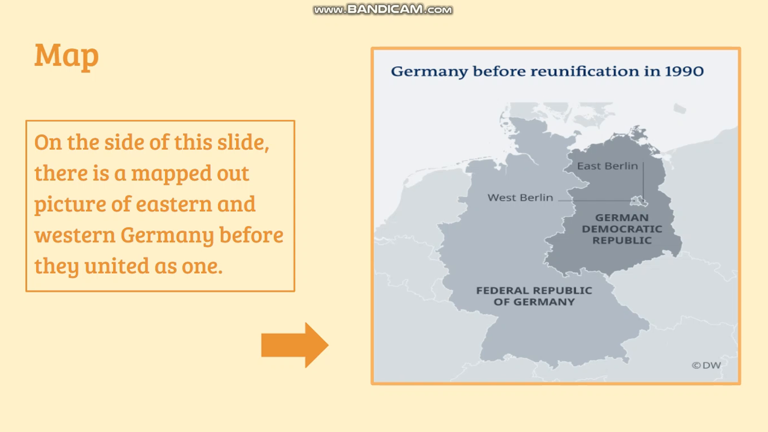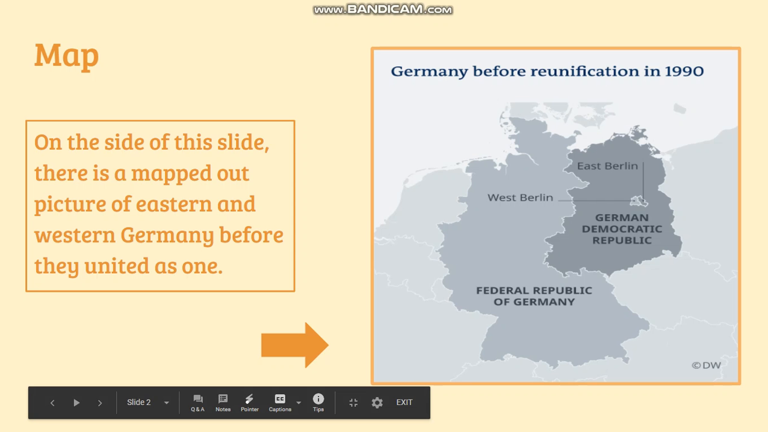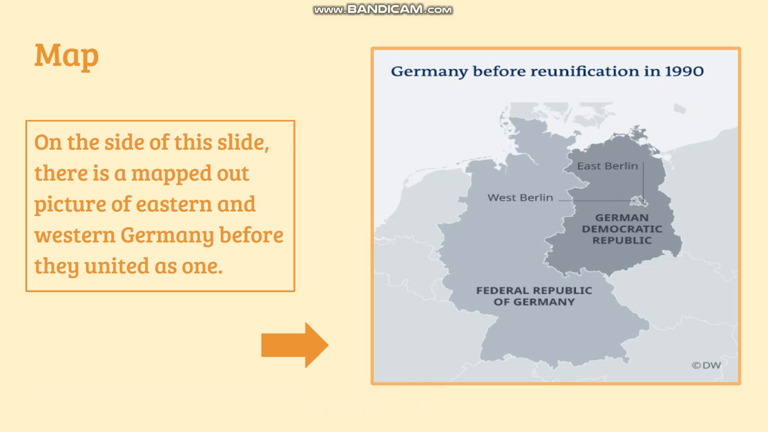Here's a map. As you can see right here, there's a picture of the separation of Eastern Berlin and Western Berlin. The Berlin Wall is also shown right here. This was before the reunification in 1990, so Western Germany is here. It was occupied by the Allied powers, and Eastern Germany is here, and it was occupied by the communists at the time before the reunification.